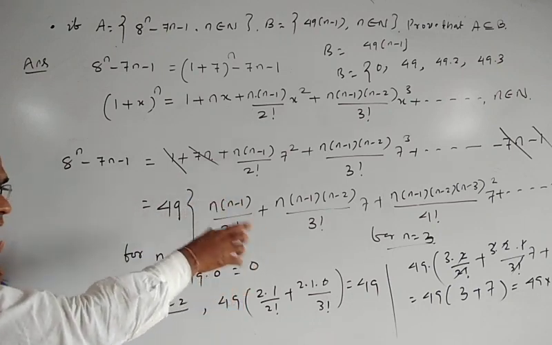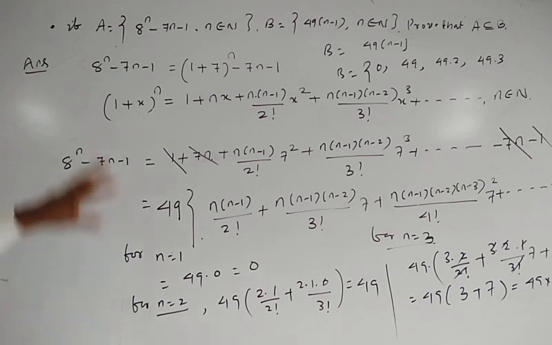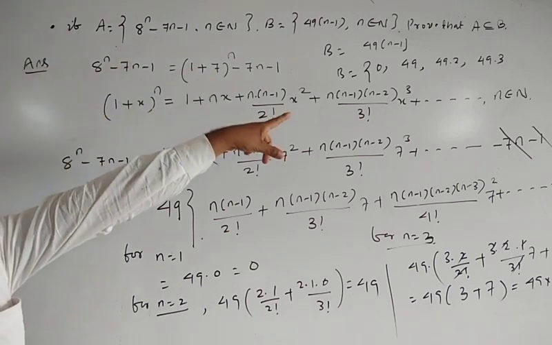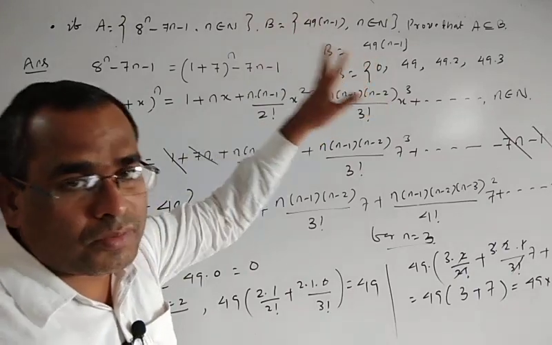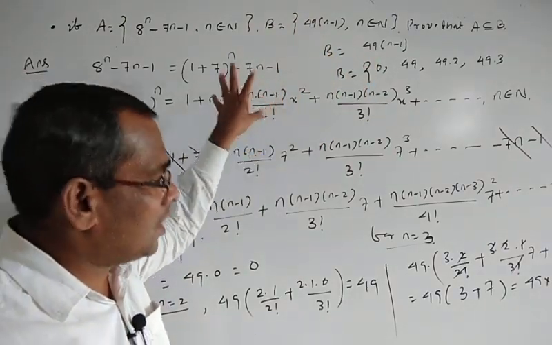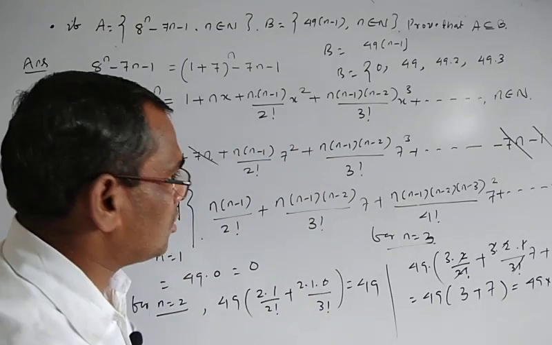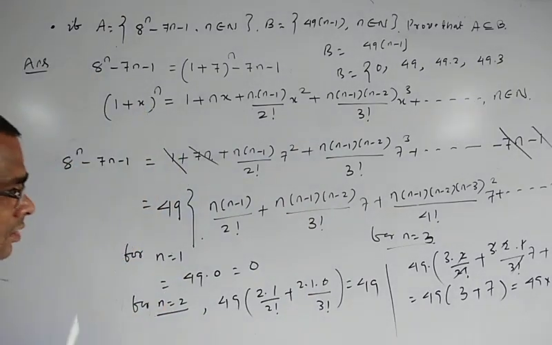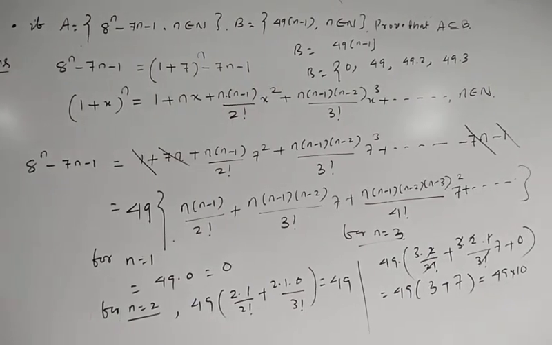So all the elements of set A are present in B, but all the elements of B are not present in A. So clearly here A is a subset of B. Here you write all the elements of set A are present in B but all the elements of B are not present in A. That's why A is a subset of B, or automatically you can say A is a proper subset of B.